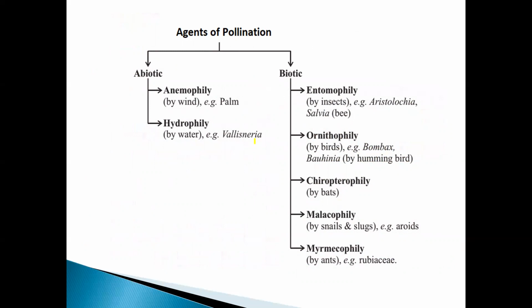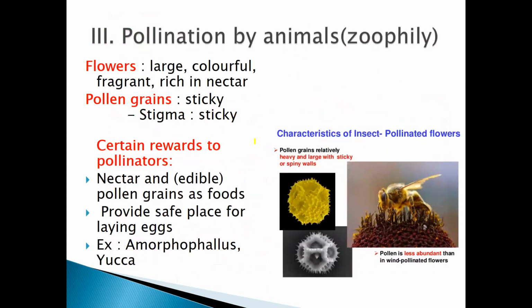So these are the different types of zoophily, that is pollination by animals. We will be studying pollination by animals, that is zoophily, the characteristics of these flowers, and also the different types of pollination in the next class.